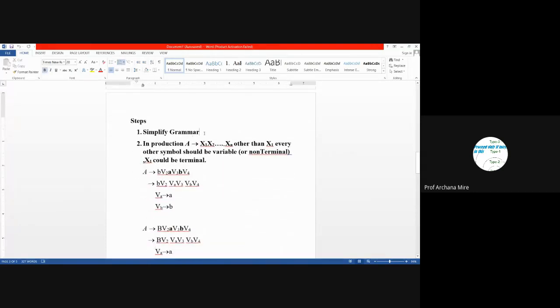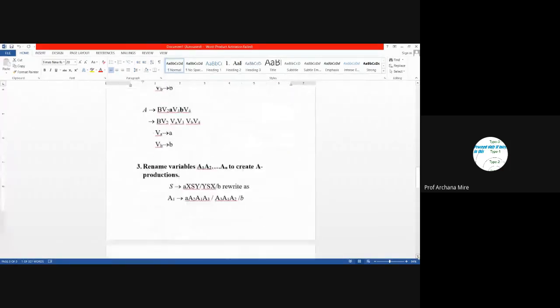The first very basic rule, which is common in CNF as well as GNF, is grammar simplification. And after that, the second step is a little bit common. Here we are converting all terminal symbols into a non-terminal symbol except the leftmost symbol. We are keeping this leftmost symbol as it is, either it may be a terminal or it may be a non-terminal. If it was CNF, then we may have converted this leftmost symbol also into a non-terminal. But in GNF, we are keeping that leftmost symbol as it is. Then there was a third step.